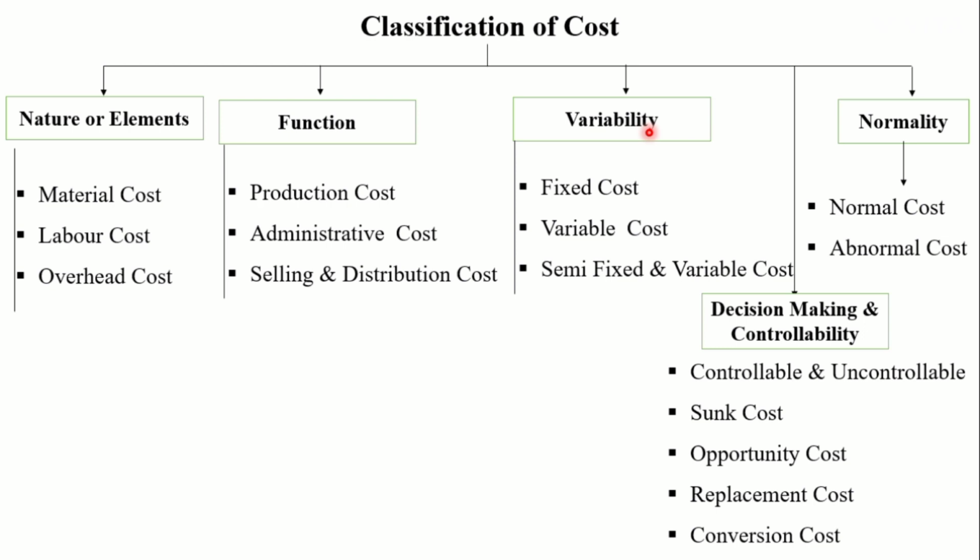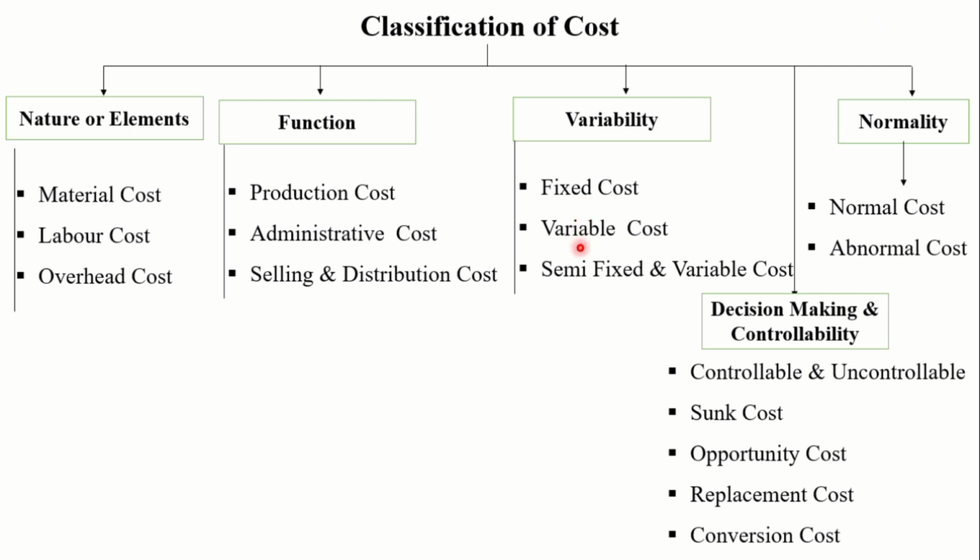Then variability. On the basis of variability with the volume of production, cost is classified as a fixed cost, variable cost, semi-fixed and semi-variable cost. Fixed costs are those costs incurred which remain constant with the volume of production. Rent of office and factory building are the example of fixed cost.